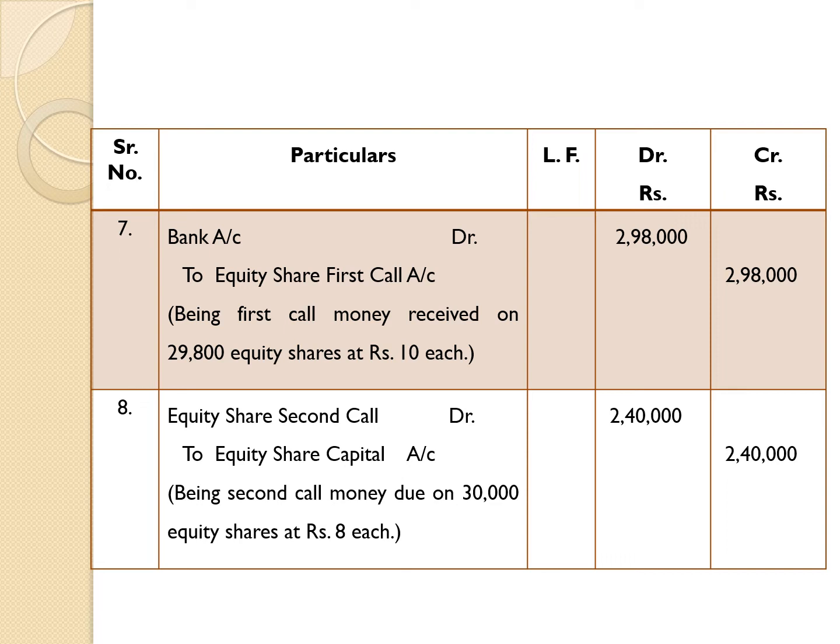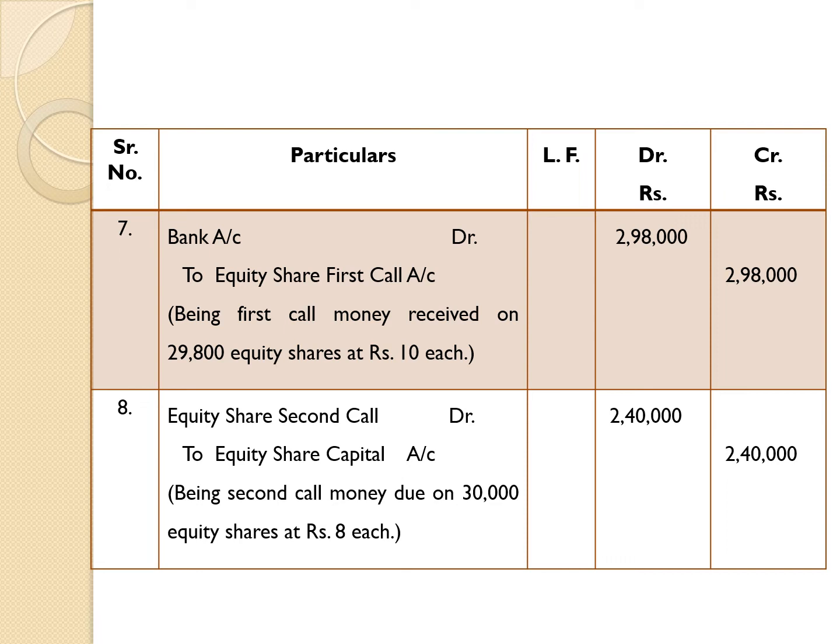We have completed 3 stages of collection here. Last stage, that is final stage, termed as second call. We are showing here second call money due on 30,000 equity shares at rupees 8 each. Therefore, entry for it: the account on which we are going to show due is to be debited.